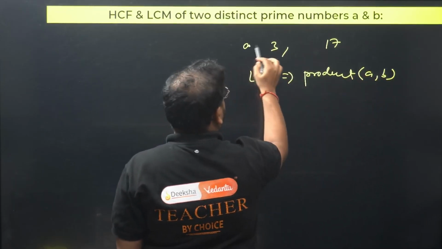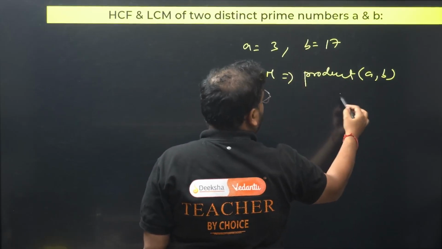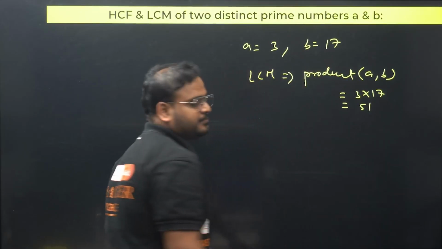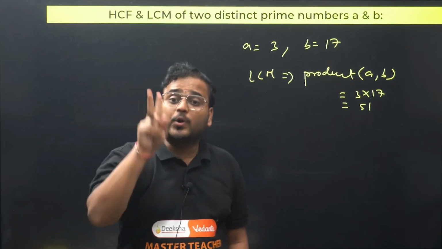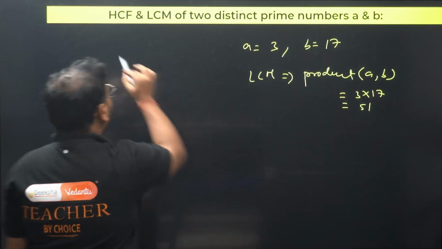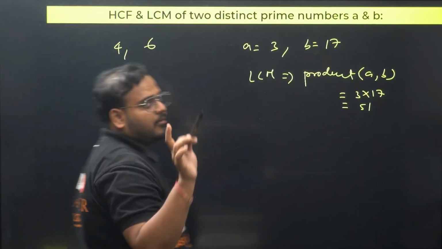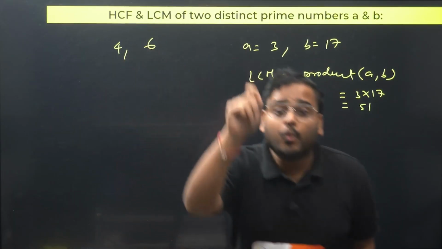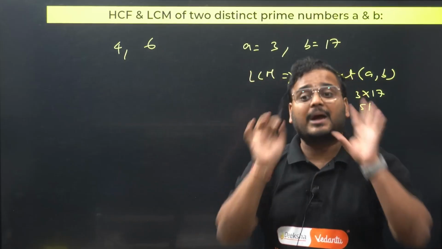If A is 3 and B is 17, LCM is 3 into 17, which is 51. It must be prime numbers, not just any numbers. You might say, sir, 4 and 6. They're not prime. I'm looking for two distinct prime numbers only.